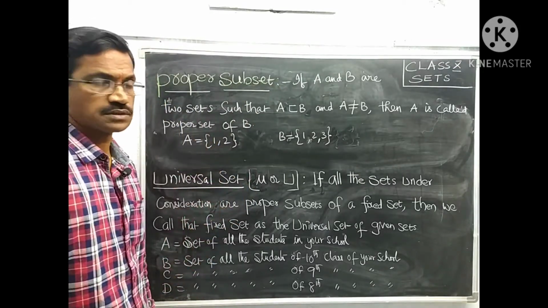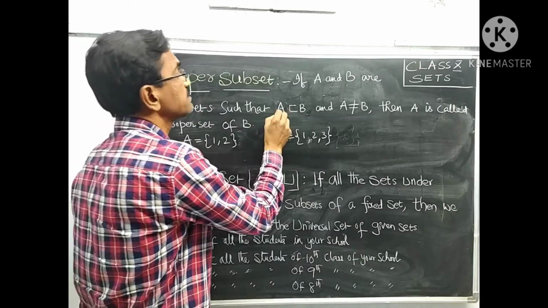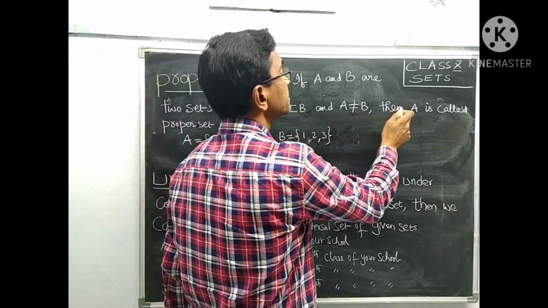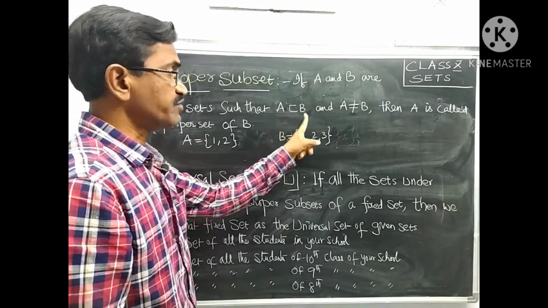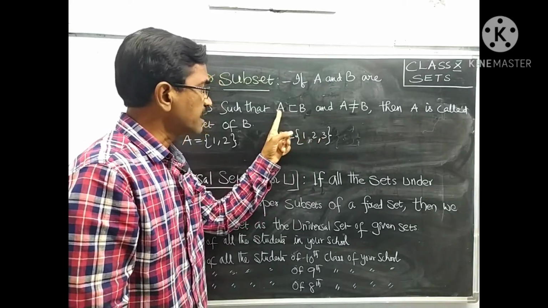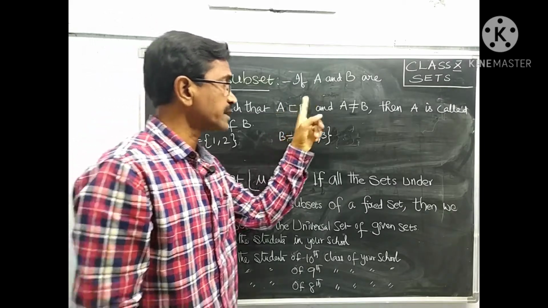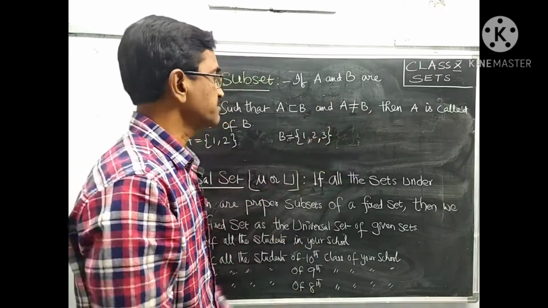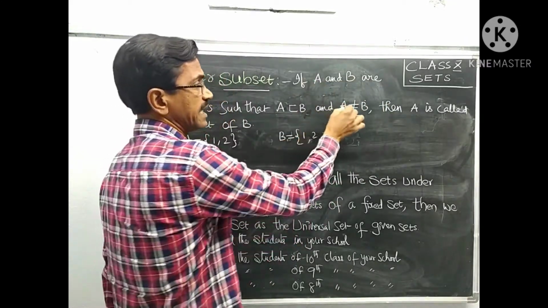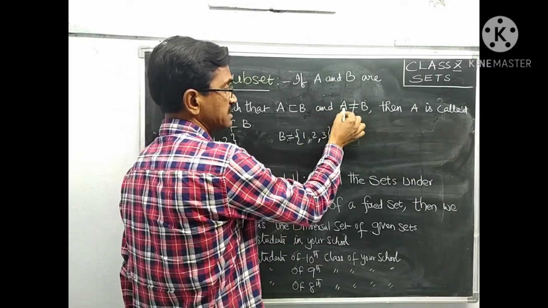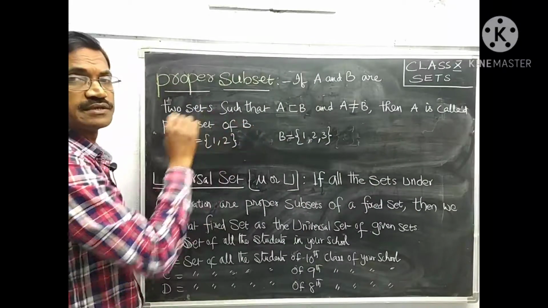What is a proper subset? If A and B are two sets such that A is a subset of B and A is not equal to B, then A is called a proper subset of B. A subset of B means every element of A also belongs to B. Moreover, A should not be equal to B. That means B should contain at least one element other than those in A. The number of elements in A and B should not be equal. Then A is called a proper subset of B.